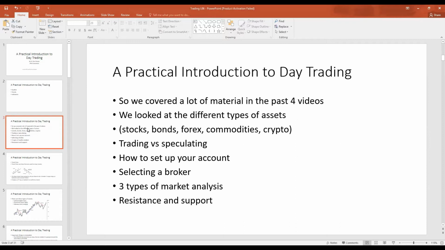Recall, a stock represents a share of ownership of a company. A bond is a debt instrument that was issued by a government. A bond has 2 components: a par value and a coupon. The par value is the principal, or what you paid to receive the debt instrument. The coupon is the interest that will be paid by the bond. The maturity date is the date where the bond may expire and you will receive the par value of the bond as well as whatever coupon or interest is outstanding.